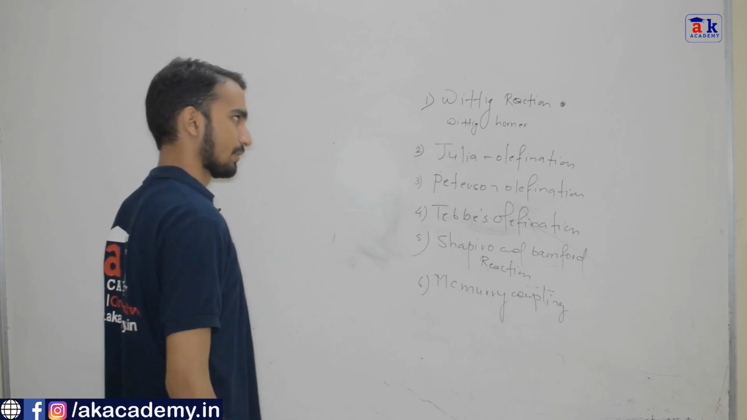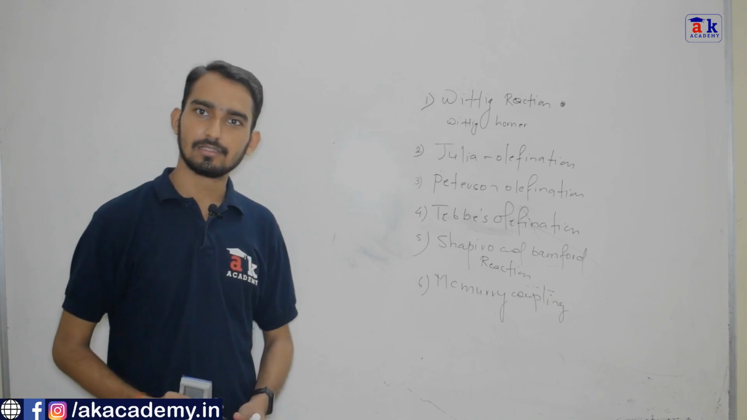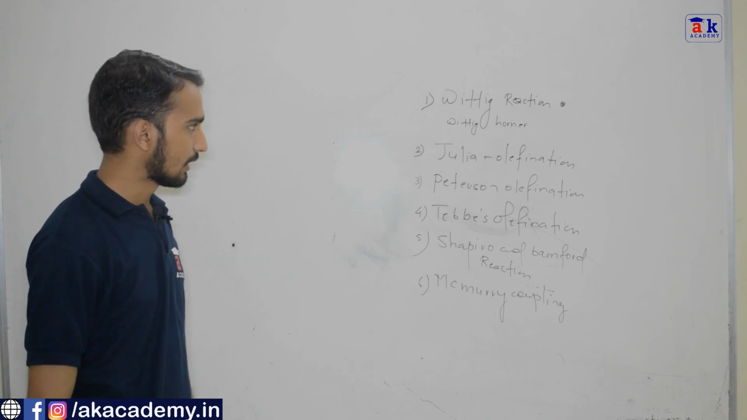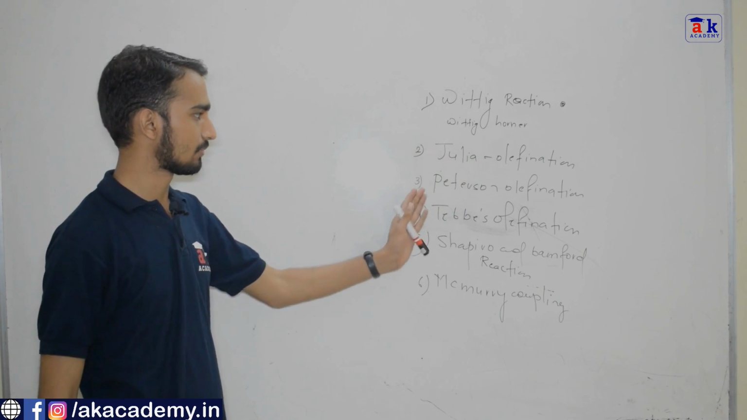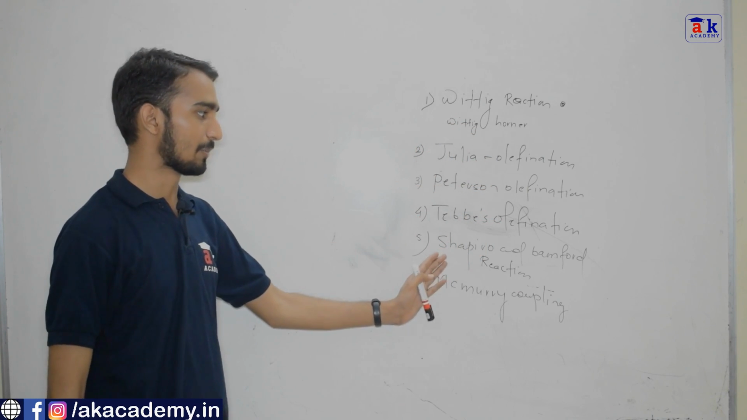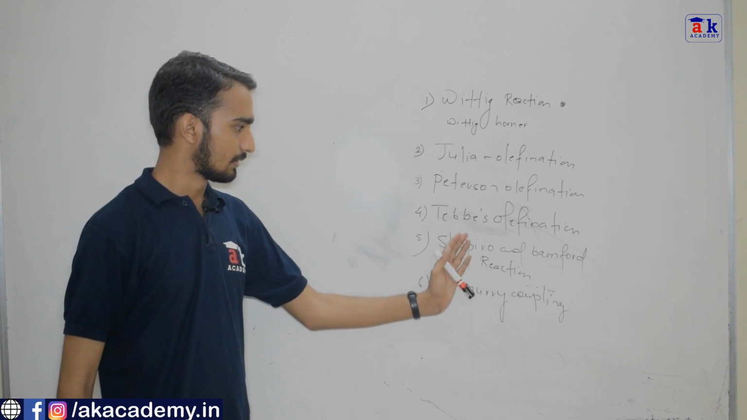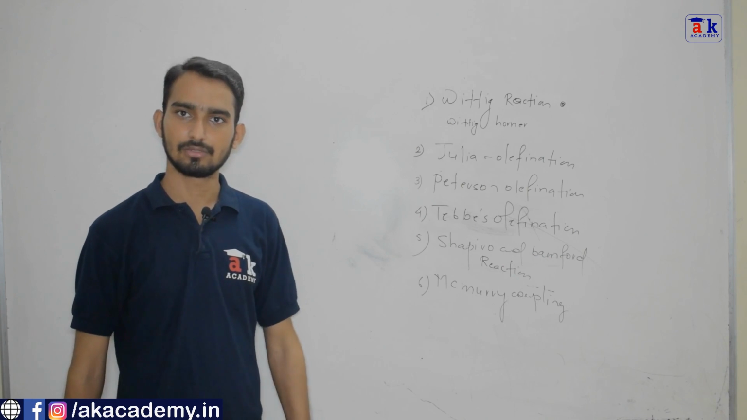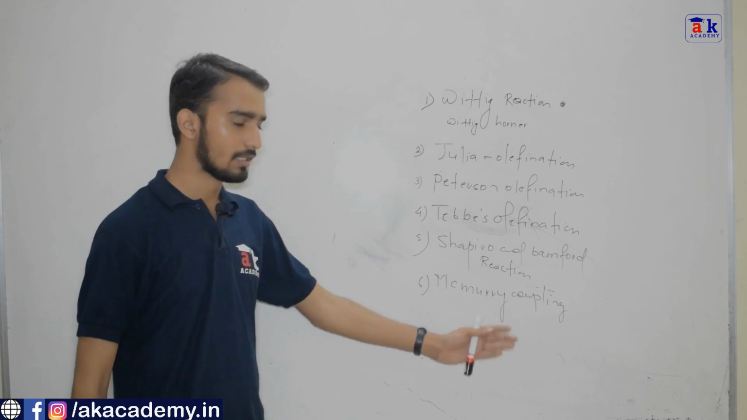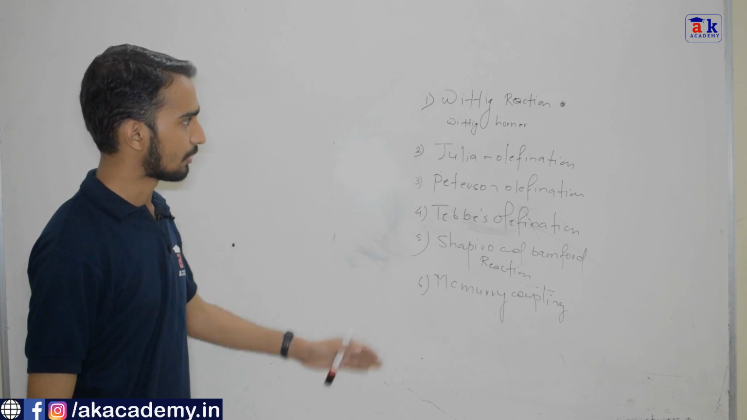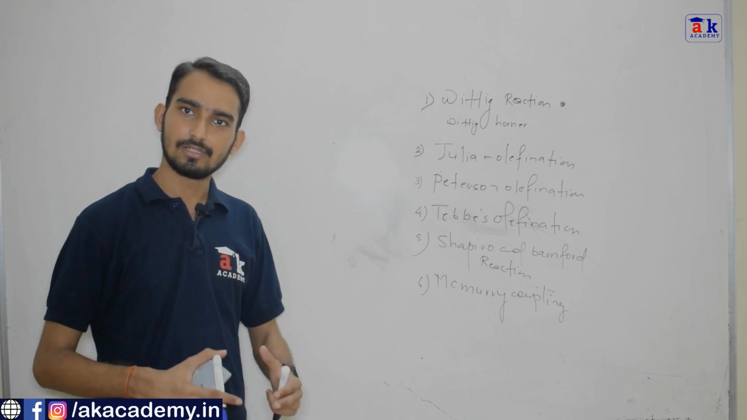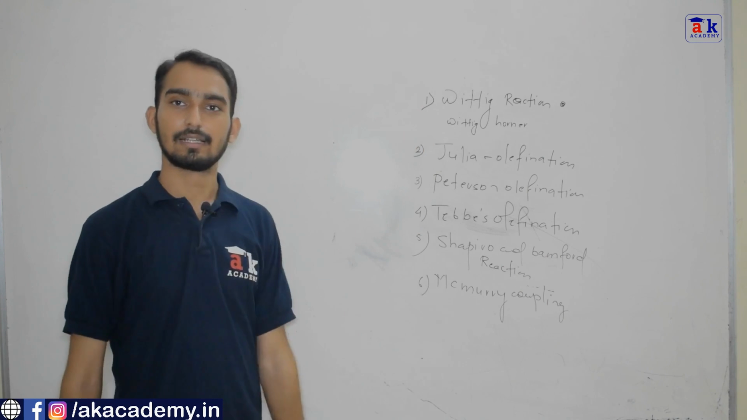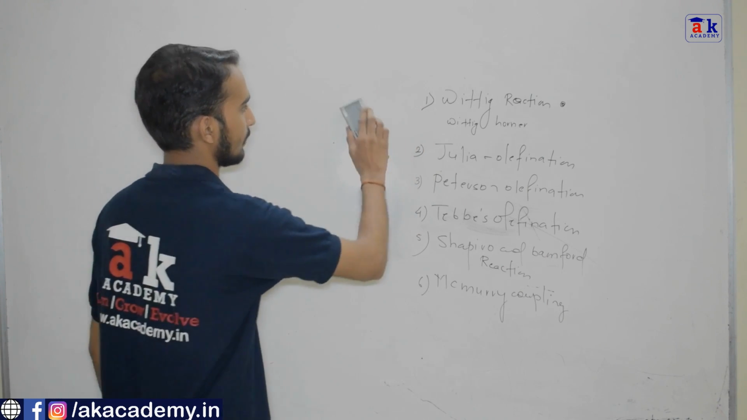So these are the name reactions which we have to study under the topic of the synthesis of alkene starting from carbonyl compound. Wittig reaction and its modification Wittig-Horner, Julia olefination, Peterson olefination, Tebbe's olefination, Shapiro and Bamford. The Shapiro reaction is basically a kinetically controlled reaction and Bamford is a thermodynamically controlled reaction. We are going to see in detail, and we have to go for McMurry coupling. All these reactions are important, and we have to look at each reaction one by one. So in today's video, what we are going to start is Wittig reaction. Let us start our discussion with Wittig reaction.